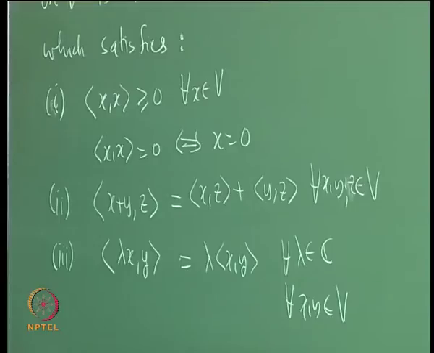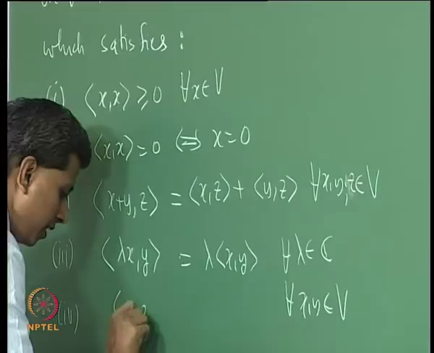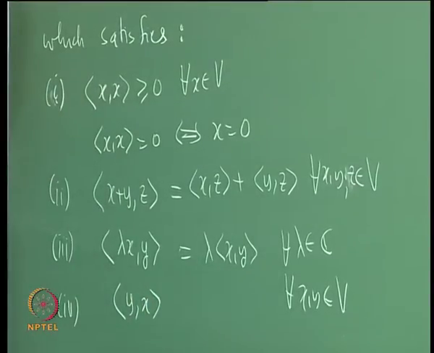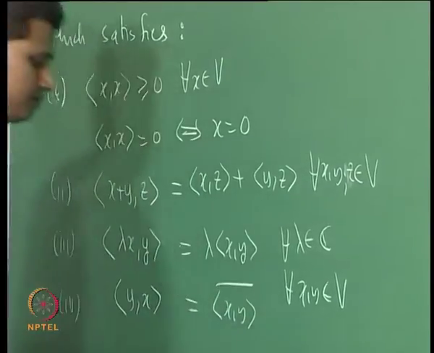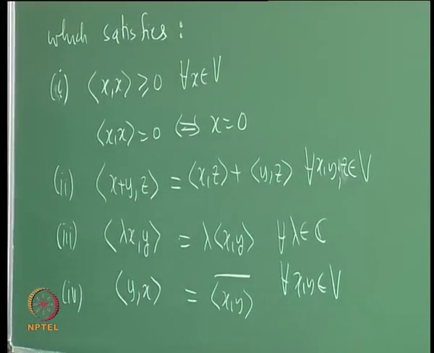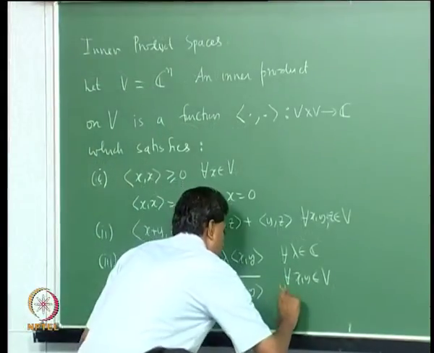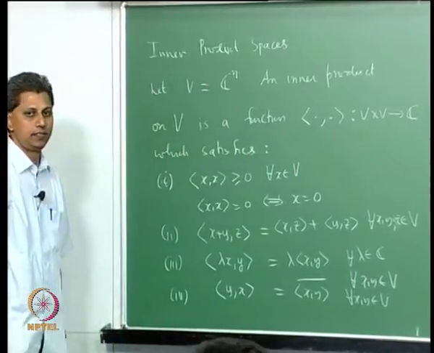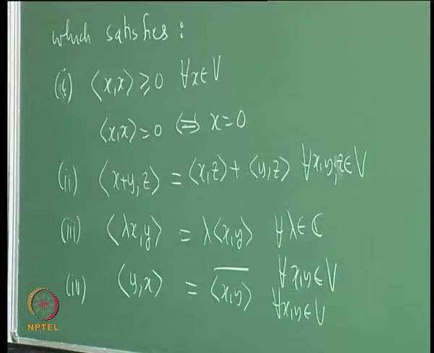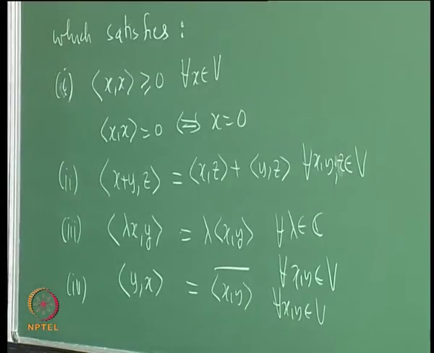Condition 4 is the inner product of y comma x is the complex conjugate of the inner product of x comma y. This must be true for all x, y elements of V. These are the 4 conditions that an inner product on a vector space must satisfy, and for convenience we are taking this vector space to be the complex vector space Cn.